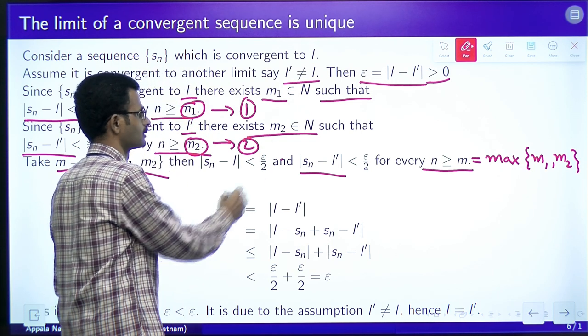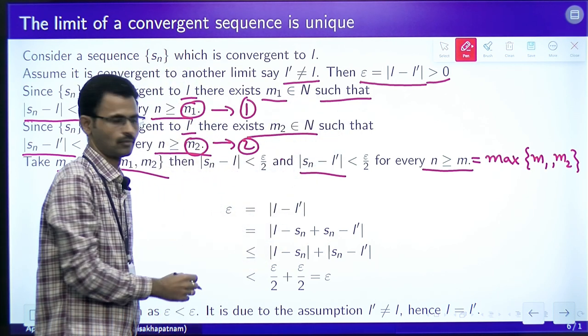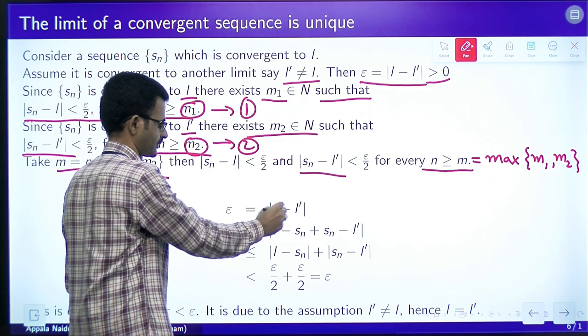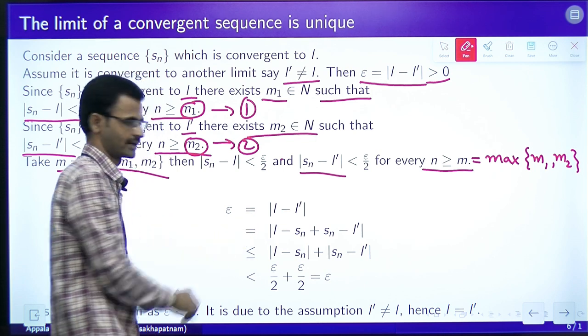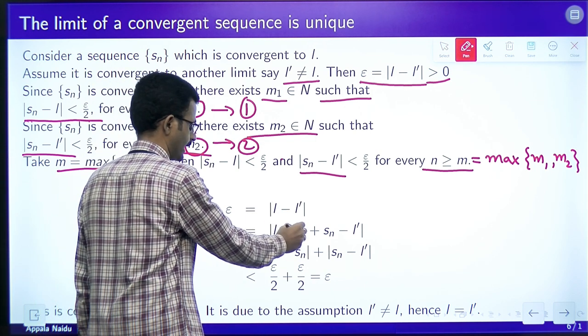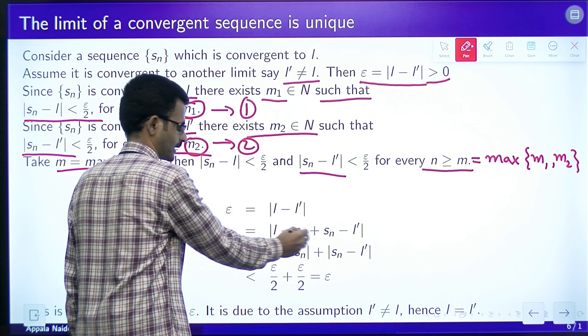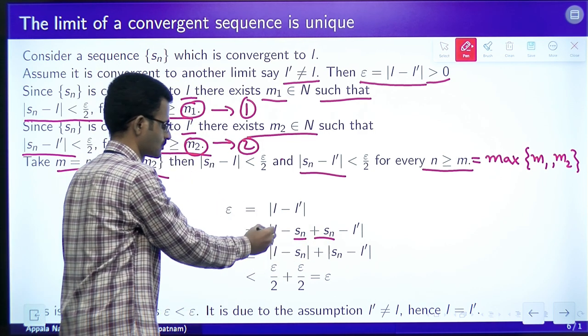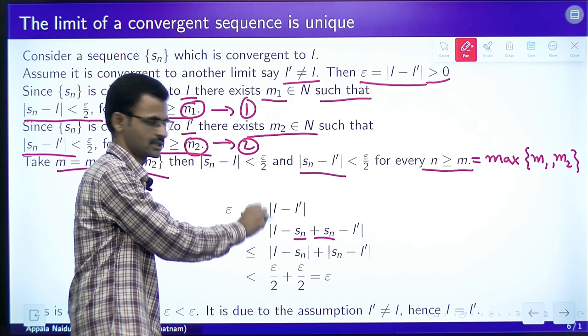Now, epsilon we have defined as mod L minus L dash. So, we will do some algebra here. We add Sn and subtract Sn, so that epsilon, which is modulus of L minus L dash, will remain the same.